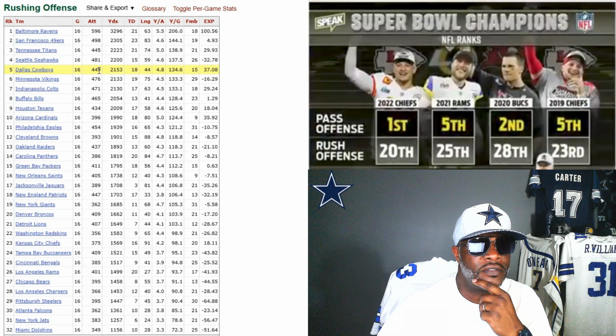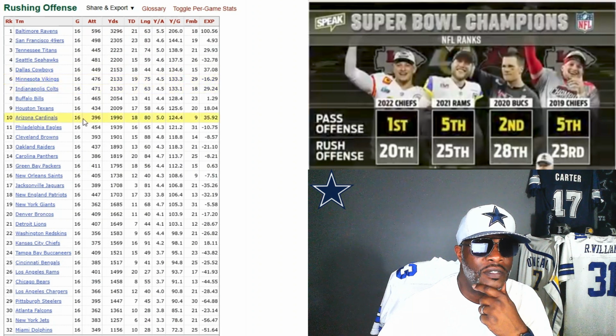We were 5th. Where was Kansas City, who won their Super Bowl in 2019? Where was the Kansas City rushing offense? 23rd. So we didn't have a run defense or a run offense.